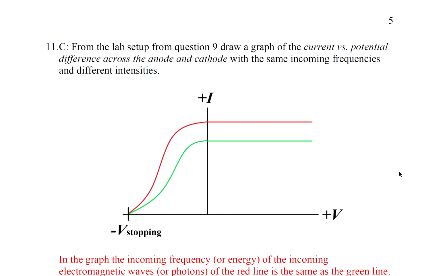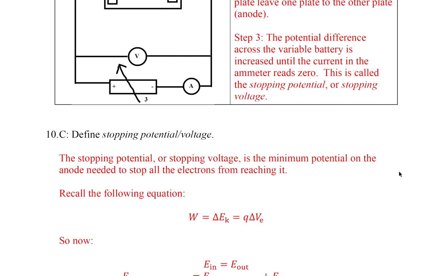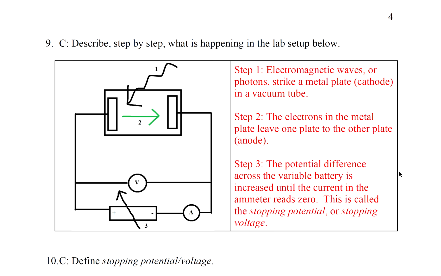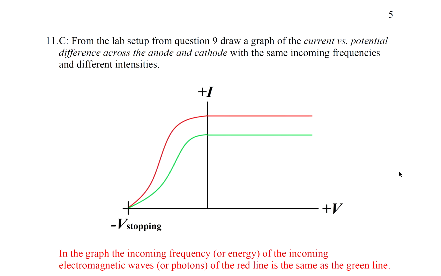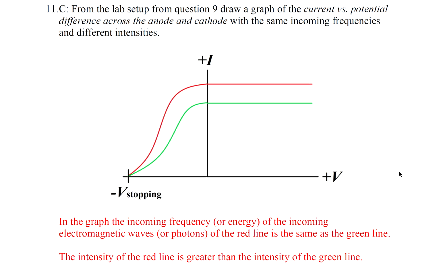Question 11. From the lab setup from question 9, you all need to memorize this lab setup. You're going to see it a lot. From the lab setup from question 9, draw a graph of the current versus potential difference across the anode and cathode with the same incoming frequencies and different intensities. So it says same incoming frequencies. If we have the same incoming frequencies, the stopping potential is going to be the same.